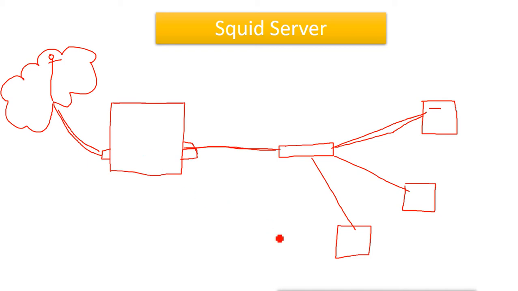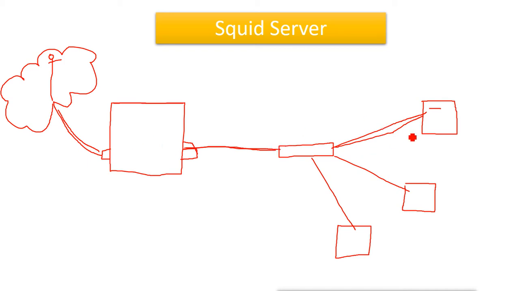Then what? We can use this proxy server as a firewall also. It is also called an application level firewall. It provides the web application proxy and security for the web applications. Because all the clients go through the proxy server, we can decide on the proxy server who can access, and what sites and websites are allowed in our LAN.